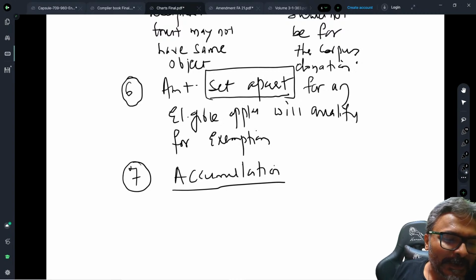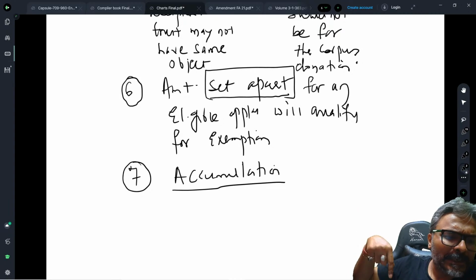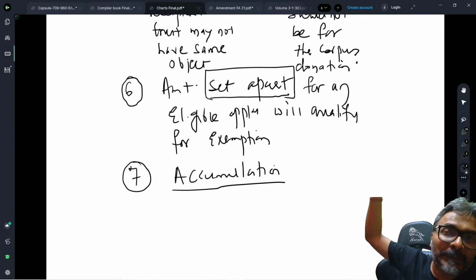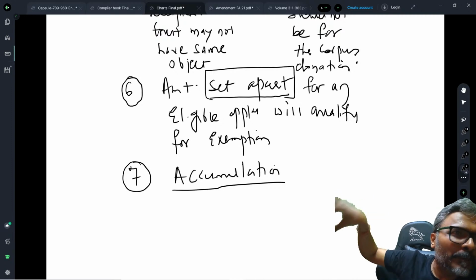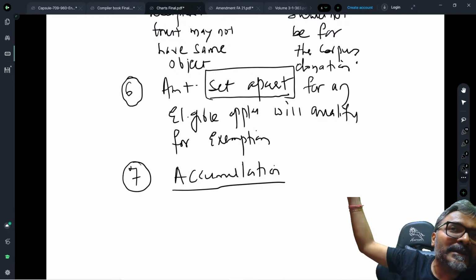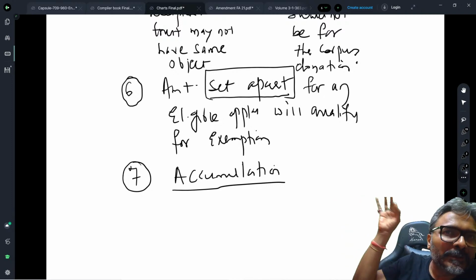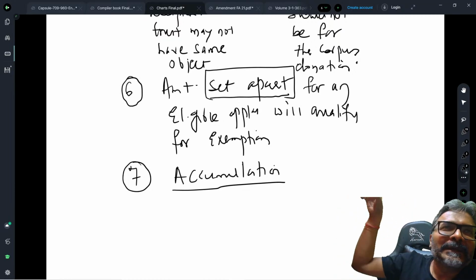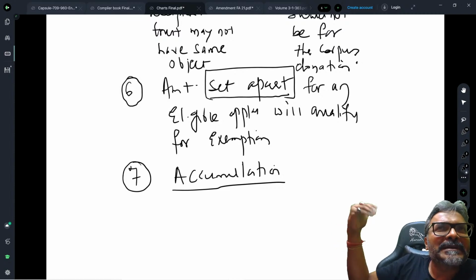In case income is applied for constructing a building which is owned by the trust and claimed as application, but we don't get any income out of it. This nexus is not required to be established. Whether the property fetches the income or not has got no relevance. What is important is that the property for which you are spending the money should be the trust property. That will be considered as the eligible income.